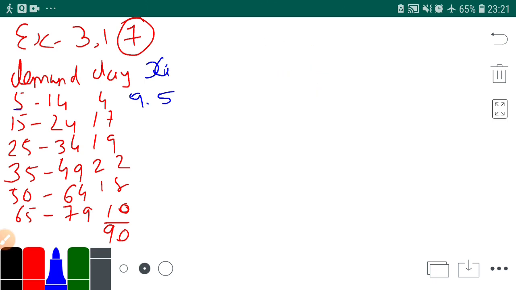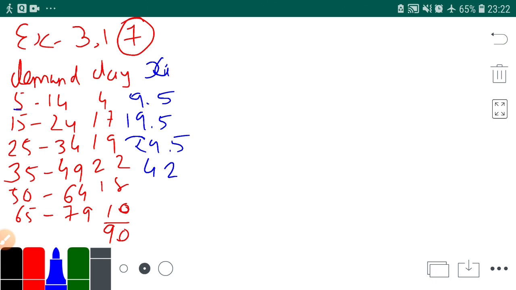Then 15 and 24. See, you have to calculate each one separately. 15 plus 24 divided by 2 is 19.5. Then 25 plus 34 divided by 2 is 29.5. Then 35 plus 49 upon 2 is 42. Now here some students have written only the first three, 9.5, 19.5, 29.5, and think that everything is in flow.